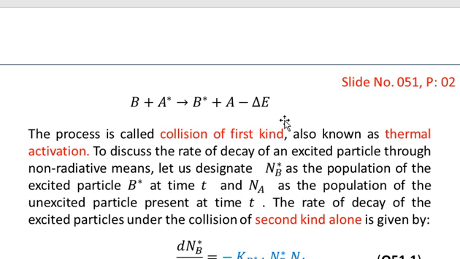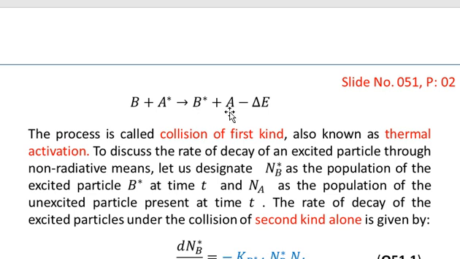So when the collision takes place, after the collision the particle B gets excited and A gets de-excited, and this minus delta E means that some energy has been taken from the system and then given in the process of excitation of a particle B. And this delta E, you may assume, could be the kinetic energy which is taken from the colliding particles and is given off to particle B for the excitation of this particle.